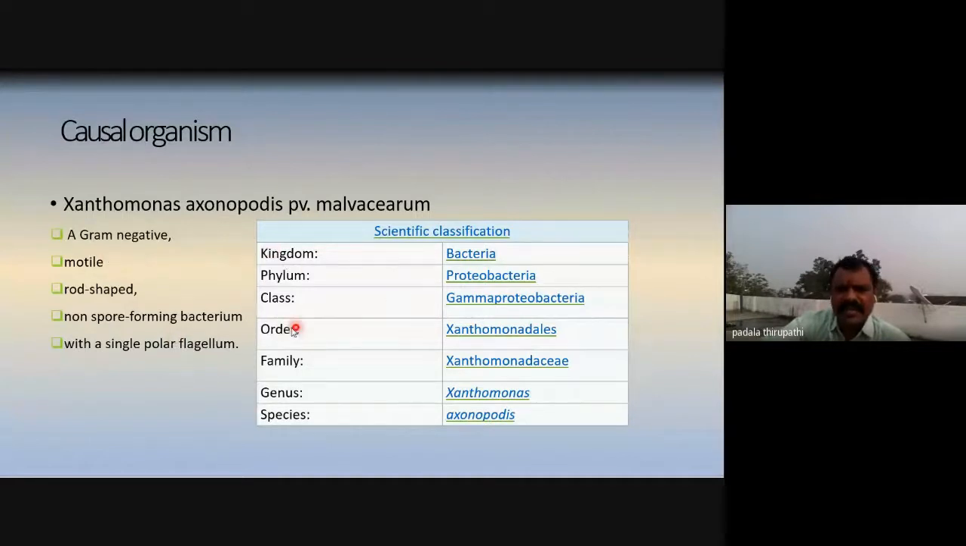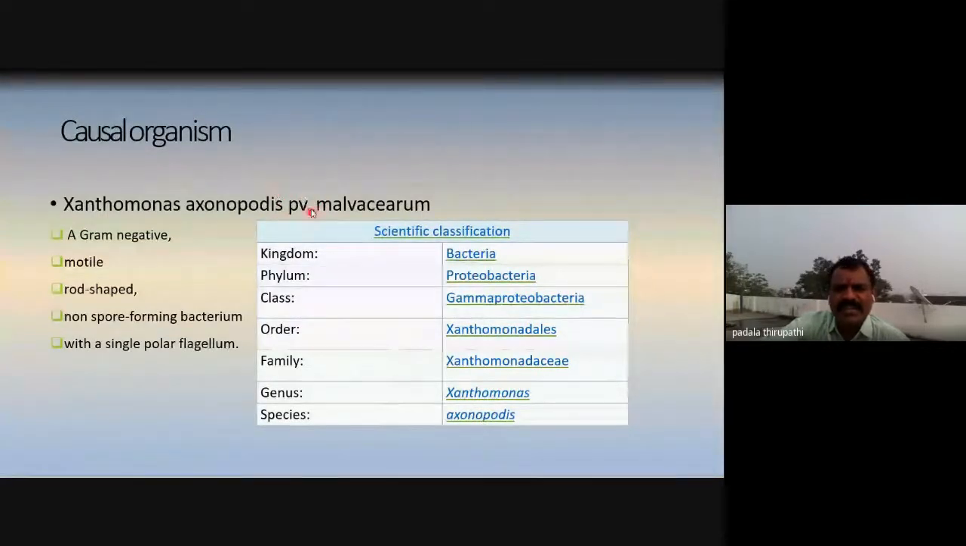And the classification, the taxonomic position of this bacterium: kingdom Bacteria, phylum Proteobacteria, class Gamma Proteobacteria, order Xanthomonadales, family Xanthomonadaceae, genus Xanthomonas, species axonopodis, pathovar malvacearum.